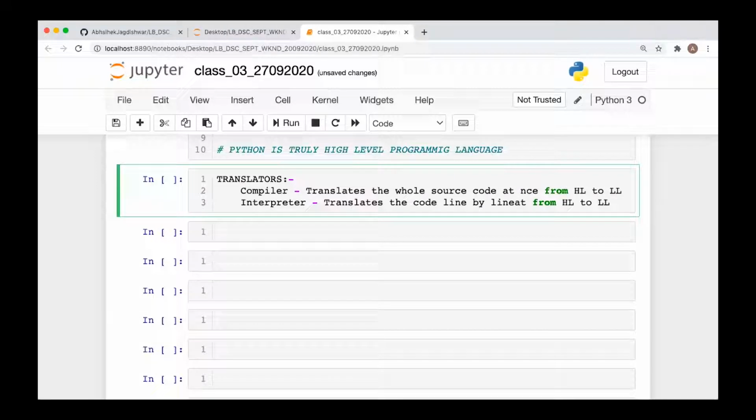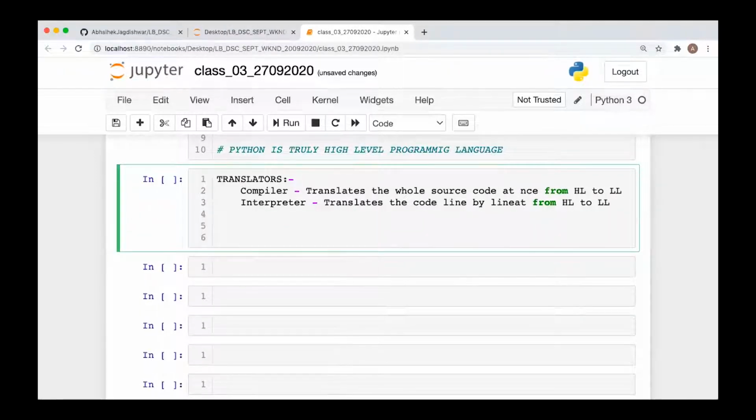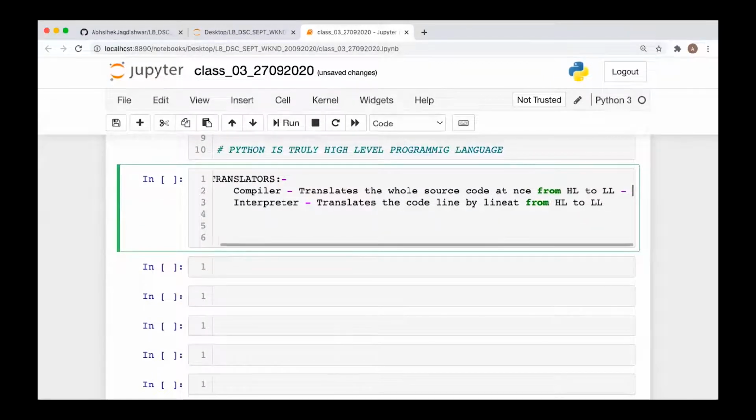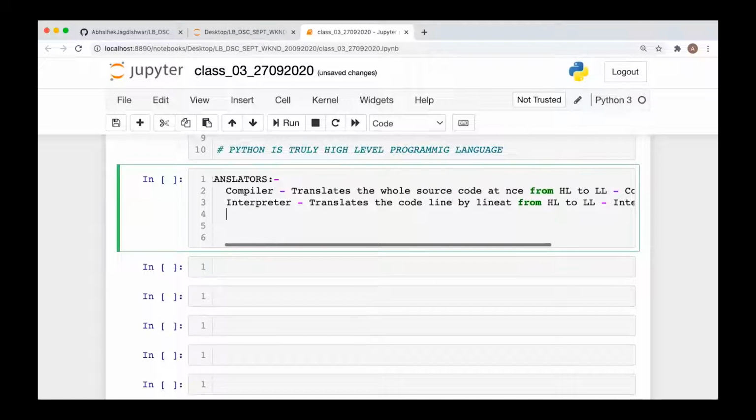So this is the difference between compiler and interpreter, and based on this there are types of languages also. The languages which have a compiler as the translator are called compiled languages, whereas the languages which use an interpreter for the translation are called interpreted languages. There is another type of language which uses both compilation and interpretation for the translation.